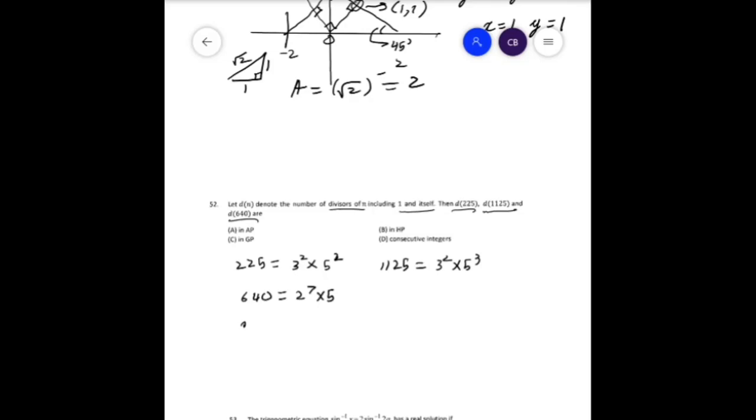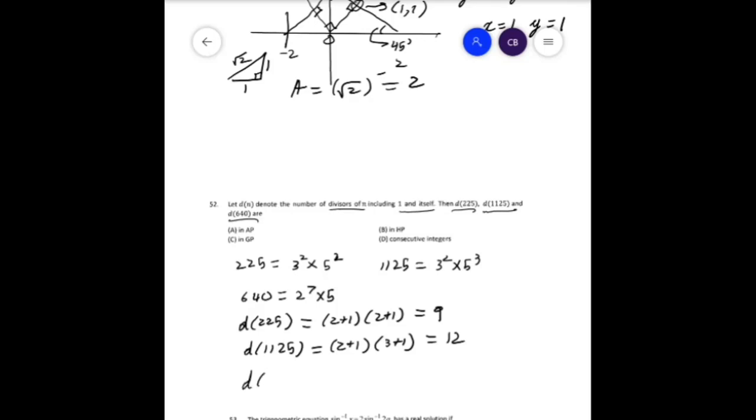Therefore d of 225 will be just the product of the powers plus 1. So in the first case, first power is 2 plus 1 times 2 plus 1, which gives us 9. d of 1125 is, first power is 2, 2 plus 1 times second power is 3, 3 plus 1, gives us 3 times 4, which is 12.